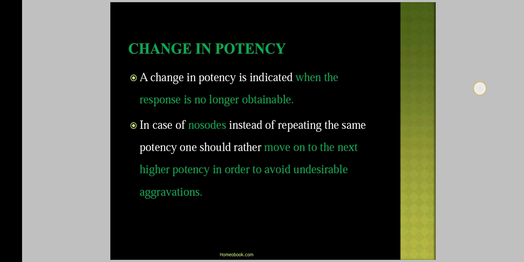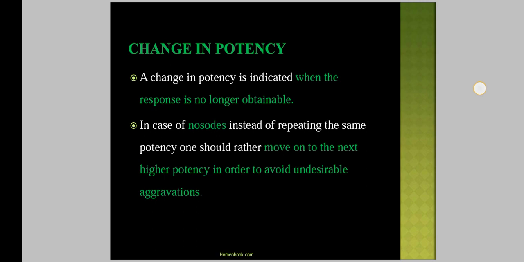Then change in potency. A change in potency is indicated when the response is no longer obtainable. That is, if you cannot get a response after the first prescription, in that case you can change the potency of that remedy. Then in case of nosodes, instead of repeating the same potency, one should rather move on to the next higher potency in order to avoid undesirable aggravation.